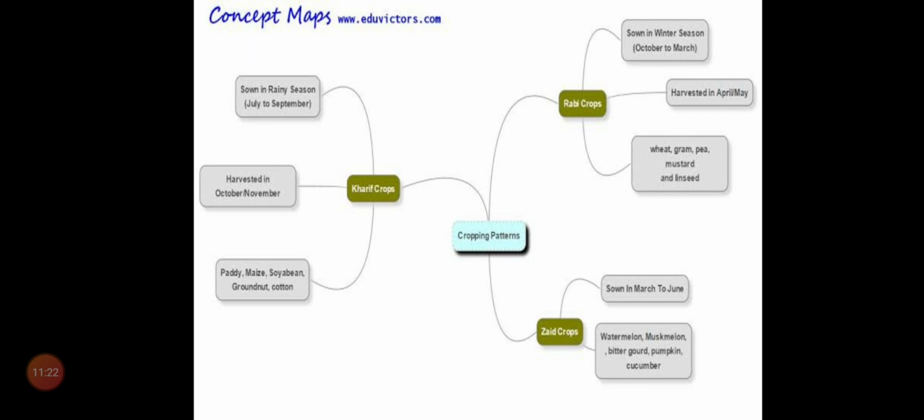The climatic conditions like temperature, humidity and rainfall are different from region to region. According to this, a rich variety of crops are grown in different parts of the country.